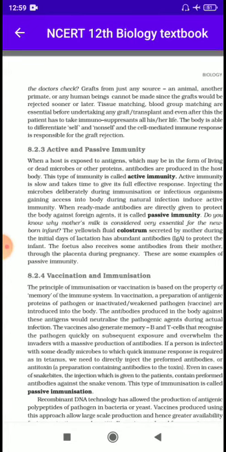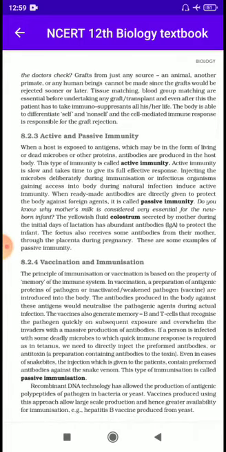Yes, because this milk consists of colostrum, which is highly rich in antibodies, abundant in the antibody called IgA, to protect the infant. The fetus also receives some antibodies from the mother through the placenta during pregnancy. These are some examples of passive immunity.